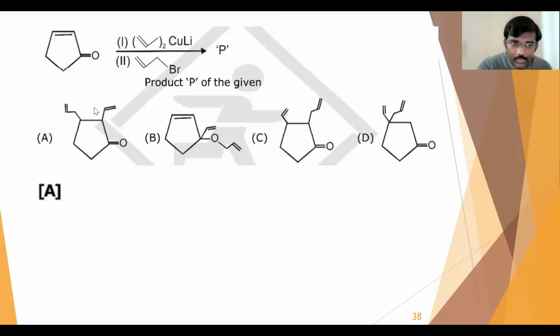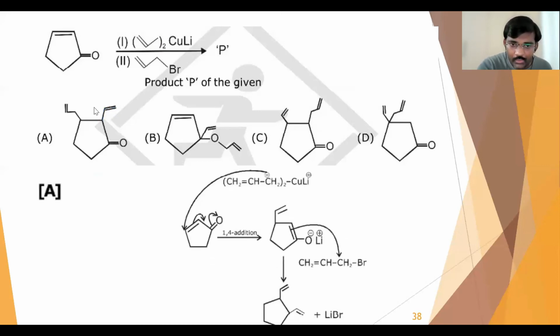So let's see option A and what we have discussed. You can say it is a 1,4 addition. 1,4 addition means here the carbanion is adding and the Li plus ion is adding here. In the next step, the allyl carbocation is attached on that double bonded carbon. So that is question number 7.